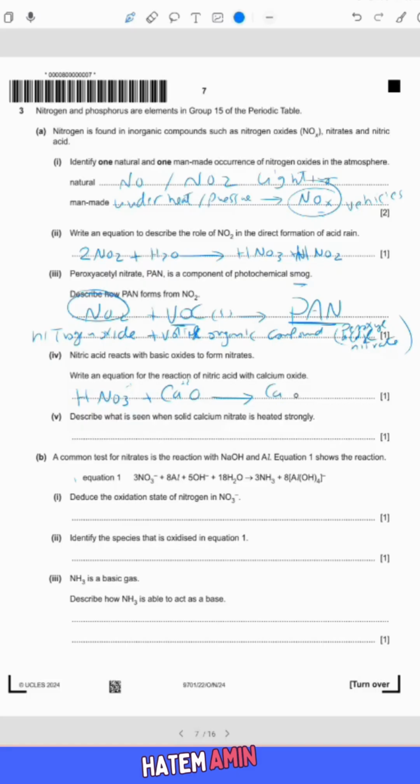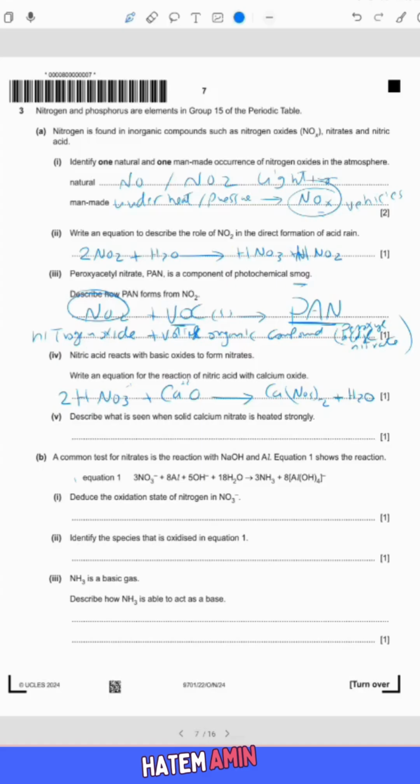So Ca will react with how many nitrates? 2. It will be Ca(NO3)2. So we should use 2HNO3 to give us Ca(NO3)2 plus H2O. This is the reaction of calcium oxide, a basic oxide, neutralizing nitric acid to form calcium nitrate, a salt, and water. We consider it a neutralization reaction between a basic oxide and nitric acid.